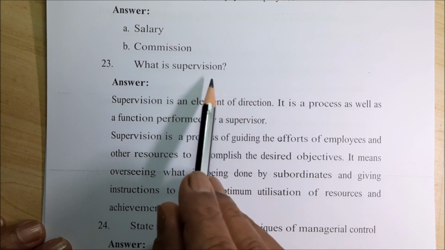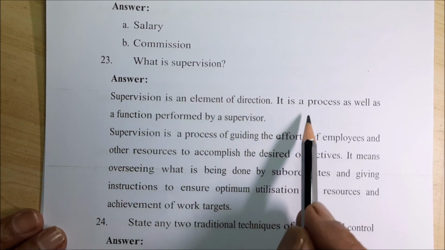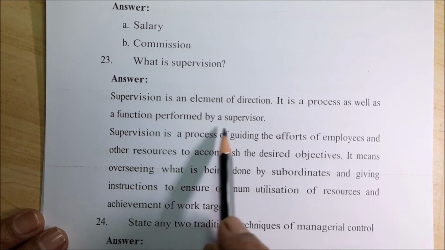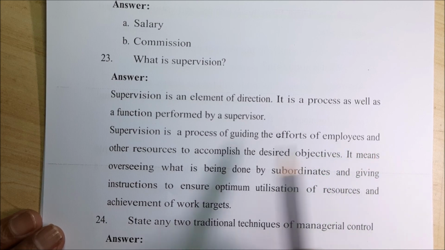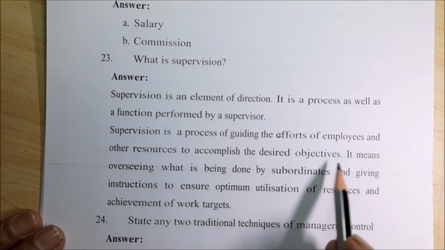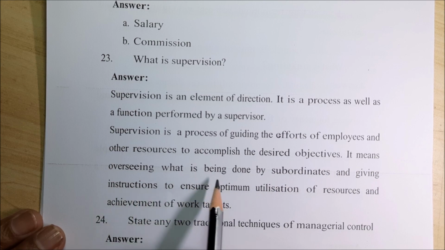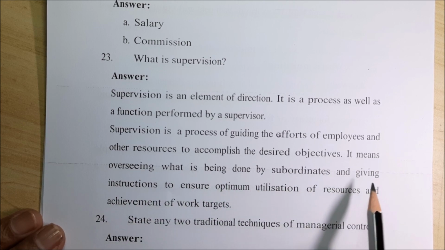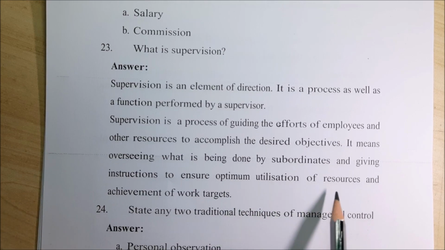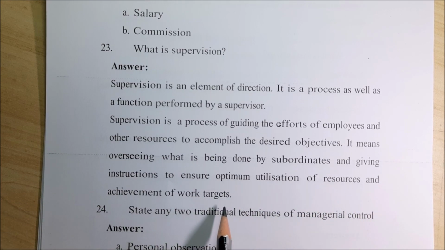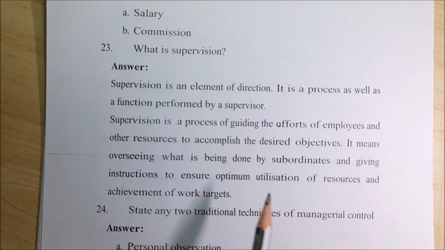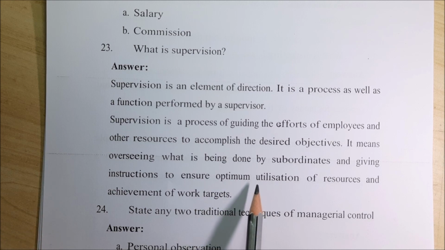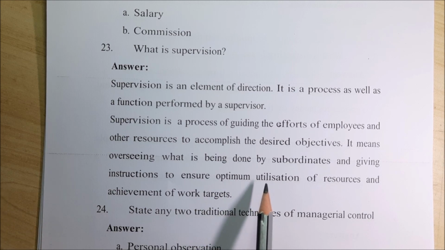What is supervision? Supervision is an element of direction. It is the process as well as function performed by a supervisor. Supervision is a process of guiding the effort of employees and other resources to accomplish the desired objectives. It means overseeing what is being done by subordinates and giving instruction to ensure optimum utilization of resources and achievement of work targets. So very, very important. If your parent doesn't supervise, then how will you study? If your teacher doesn't supervise, how will you study? Right? So supervision is a must in the organization, right?